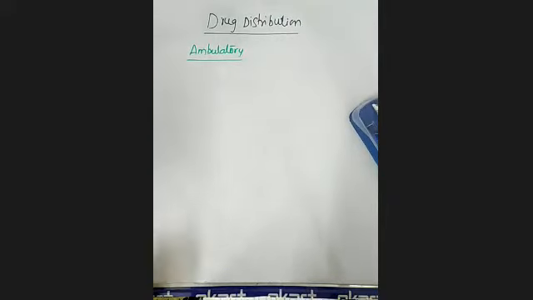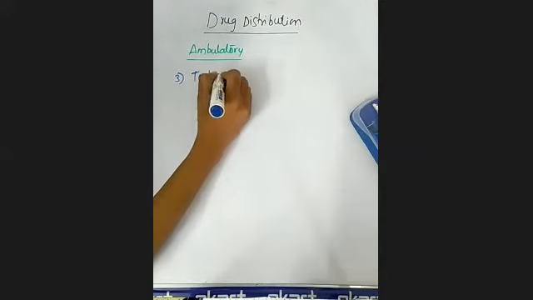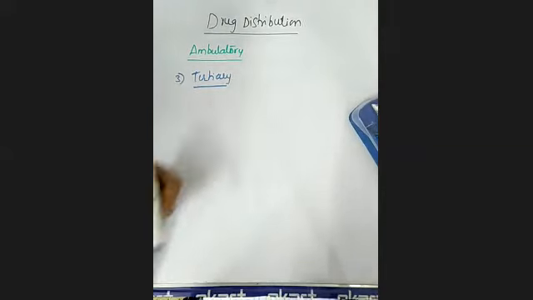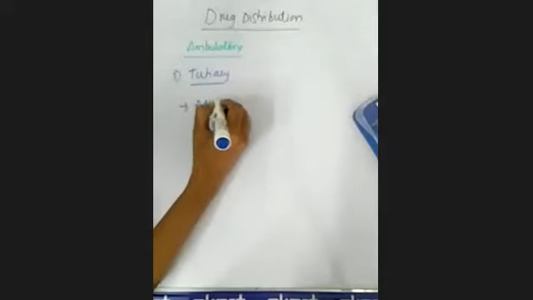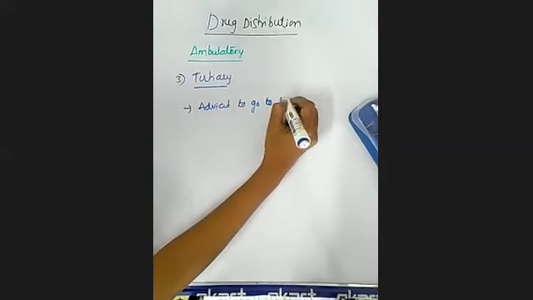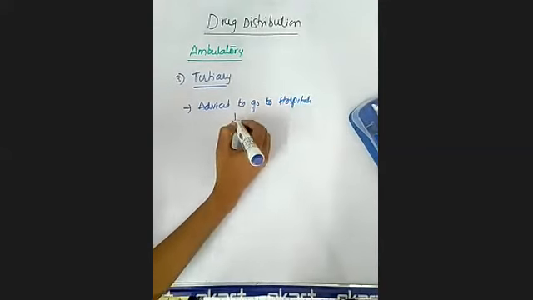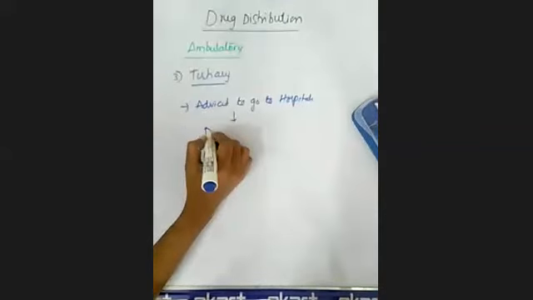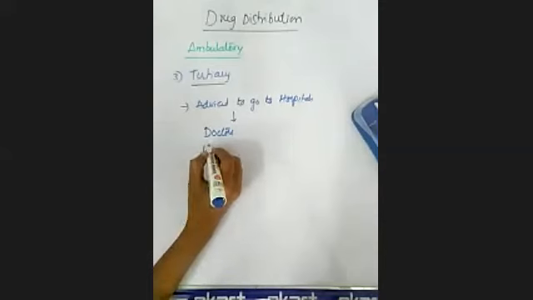Next one is tertiary ambulatory patients. If you see here, the patients are advised to go to hospital. Definitely the patients are advised to go to hospitals. Clear? Who will advise? That is going to be advised by either the doctors or the primary